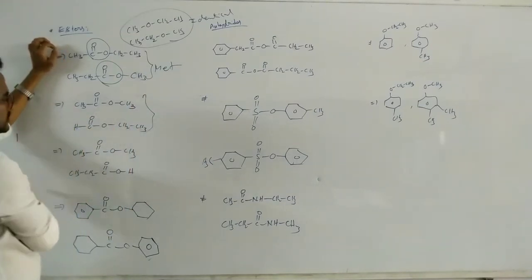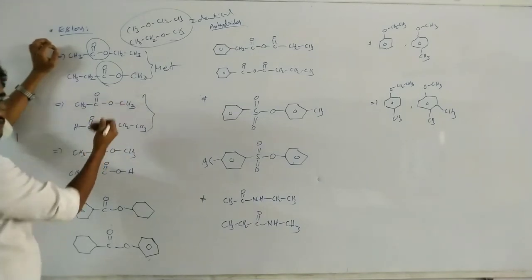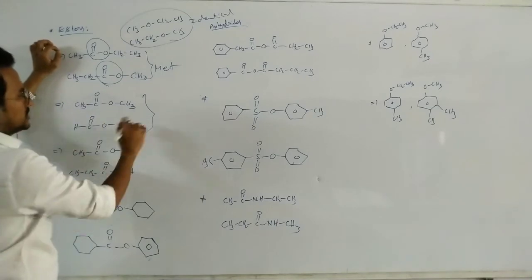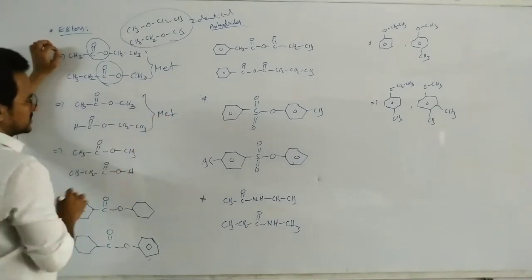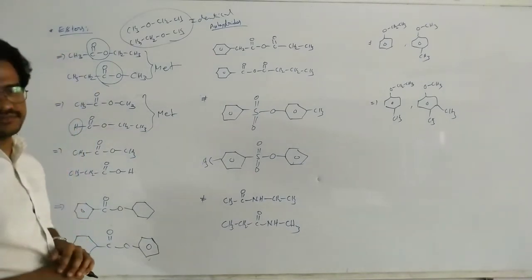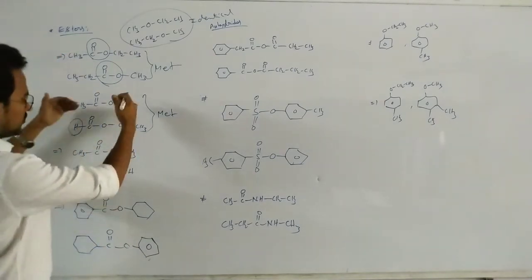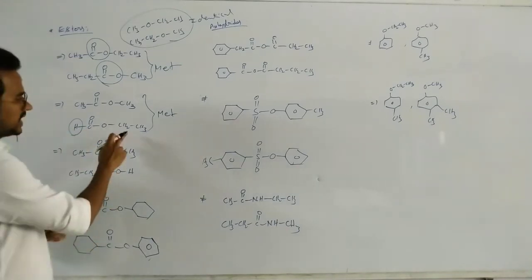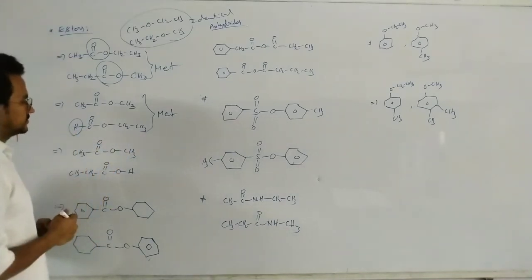Here methyl, in this case hydrogen, ethyl. So totally different, same molecular formula, different nature on both sides. So these are also metamers. You can take here hydrogen also actually. Different nature from one compound to other compound. It is ester, ethyl methanoate.